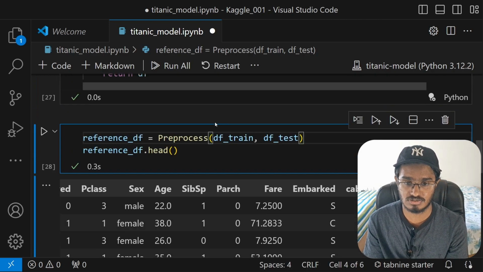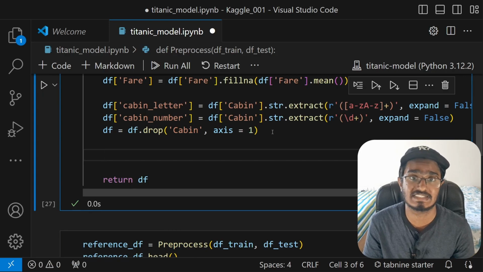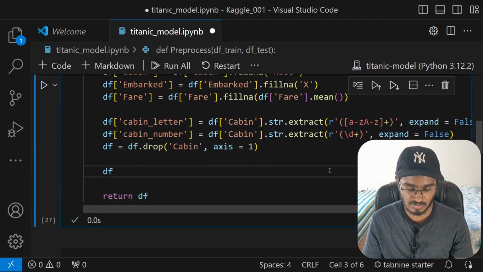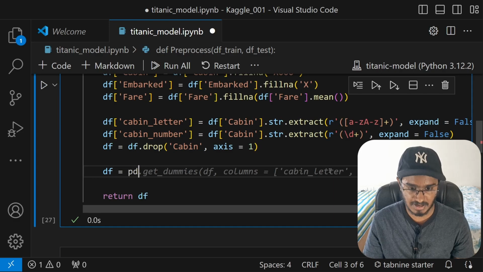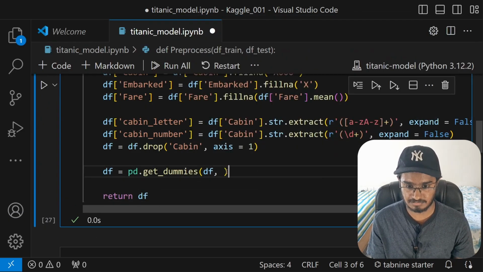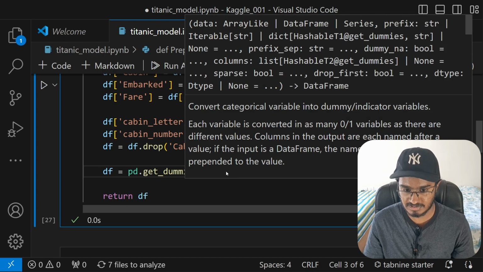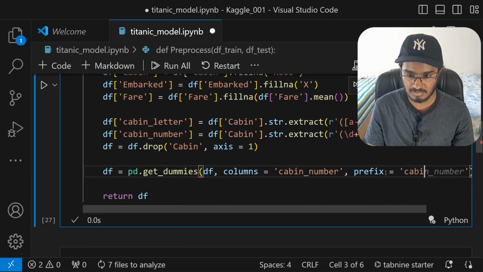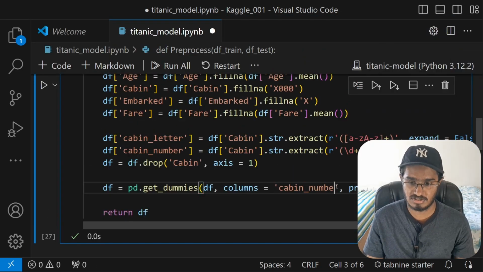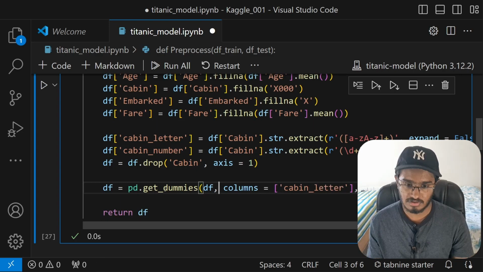So first, let's just do the one-hot encoding itself, and the simplest way to do that is by using pandas' get_dummies function. So what I will be doing is typing in pd.get_dummies from the df itself, the main data frame. Now we can type in columns equal to cabin number, and then we can also add in a prefix, which will be cabin, like that. Instead of cabin number, let me just put this as cabin letter, like that. All right, and make sure to put this inside a list. All right, I'm also going to do this for embarked as well.